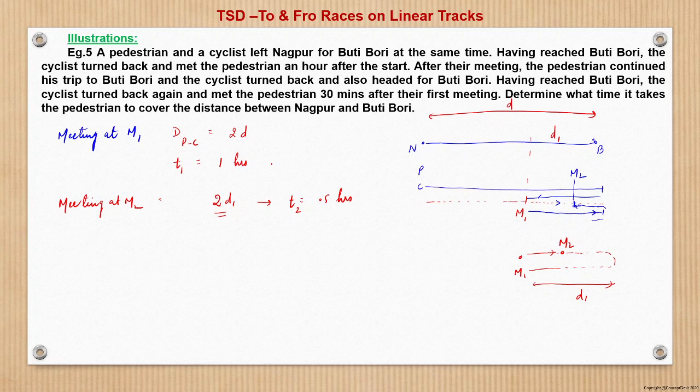So now see here a direct relationship. Since they are moving at the same speed in a similar setup, to cover a distance of 2D they are taking 1 hour. That is, in 1 hour they cover a distance of 2D. So in half hour they would have covered a distance of D. So therefore we can say that 2D1 is equal to D. So therefore D1 is nothing but D by 2, right? Now, determine what time it takes the pedestrian to cover the distance between Nagpur and Butibori.